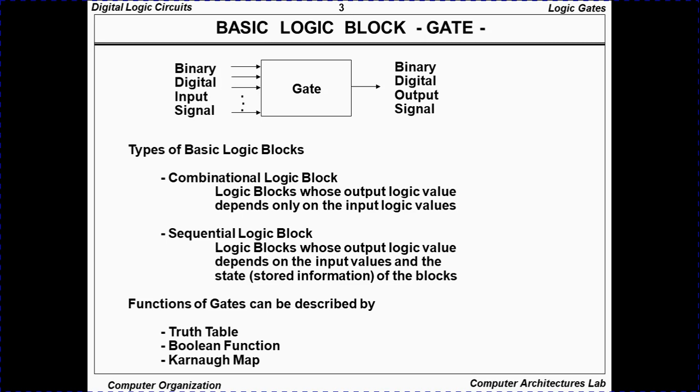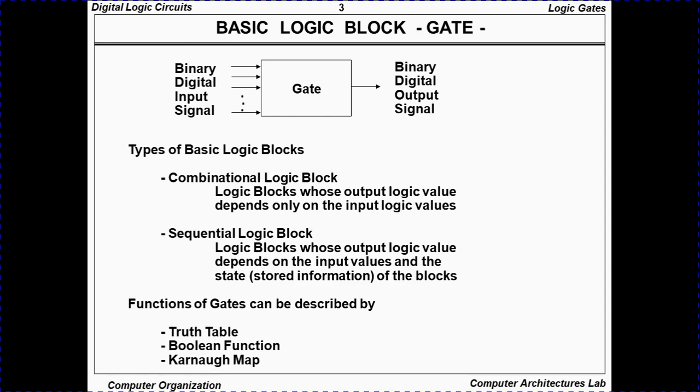So this is basically the definition of a gate. We have different types of gates, and a gate accepts some input and gives some output, and in the sequential case the output of the gate depends not only on the input but also on the information that it has already stored. When we talk about combination, it means combining various types of gates to create a circuit.